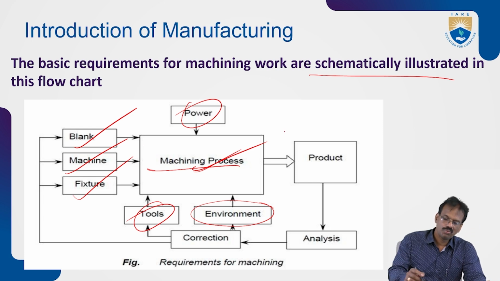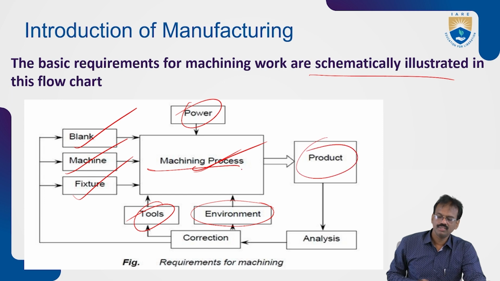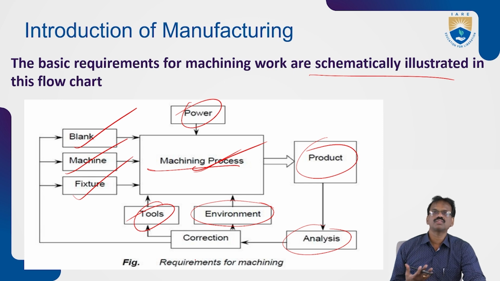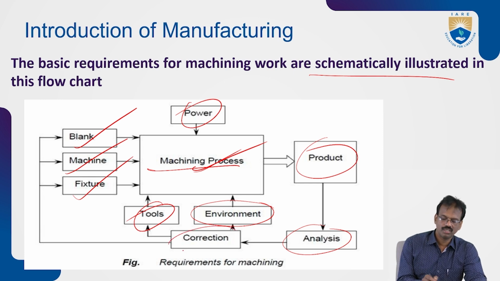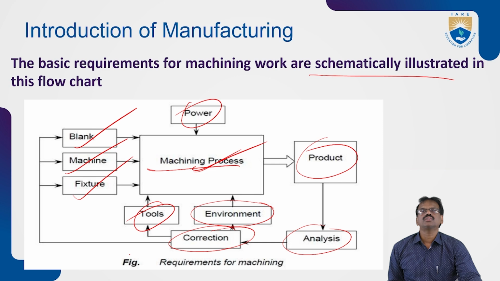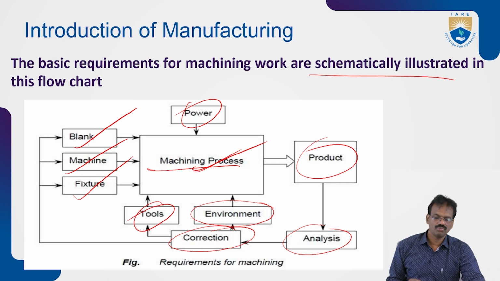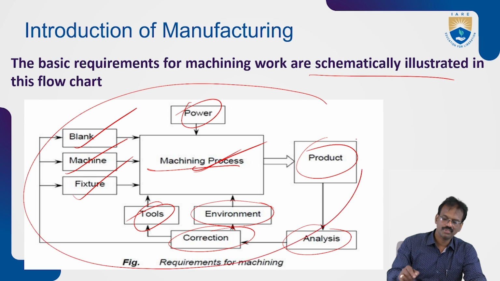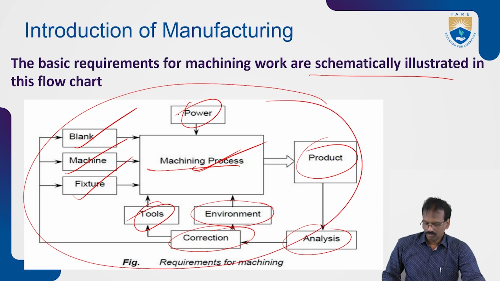By this process, we will get the product. After the finishing of the product, we go for the analysis. If there is any requirement of rework, we send it for correction also. So this is the schematic illustration of the flowchart of the manufacturing process.